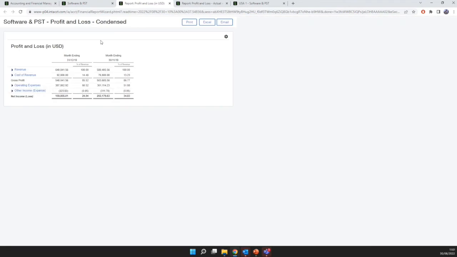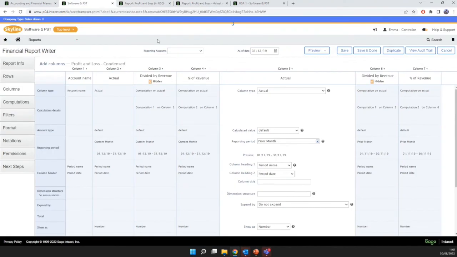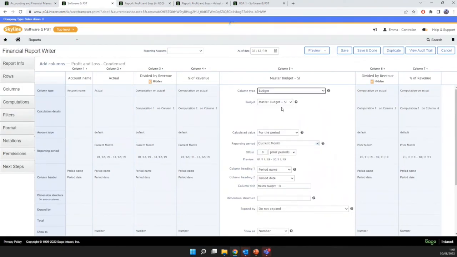So we can go in and really quickly look and see how that change has made a difference on this report. And if we don't like it, we can then go back and update the information on here. So we might say, actually, we don't want the actual on here. We might want the budget on here instead. Because of the